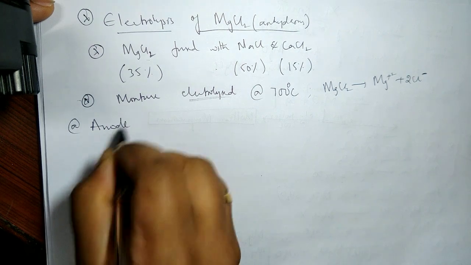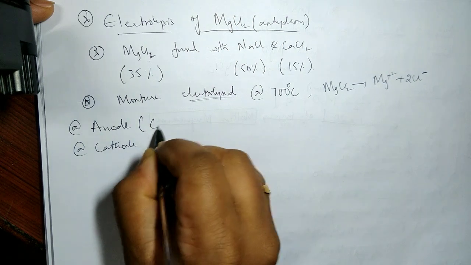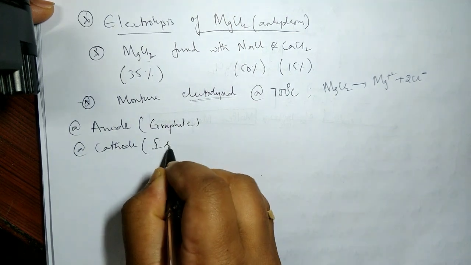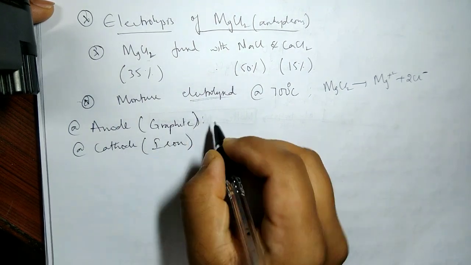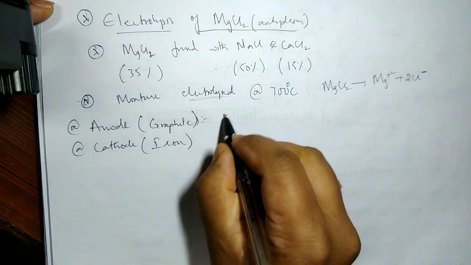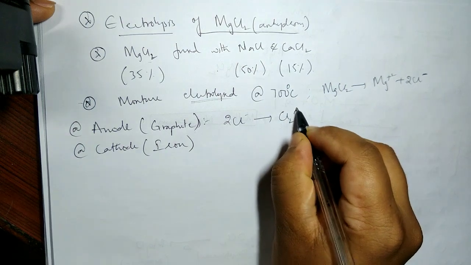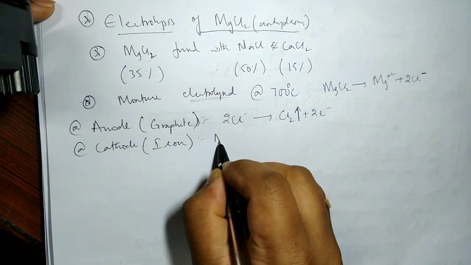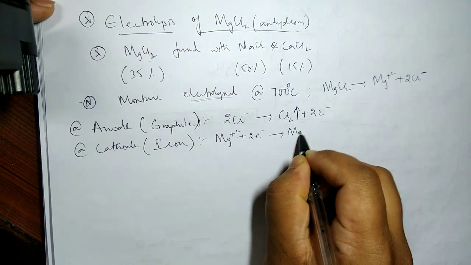What happens at the anode, what happens at the cathode, and who is acting as the anode? Basically a graphite rod, and the iron tank itself acts as the cathode. So at the anode, what happens? Which ions will come? The anode is positively charged, so Cl-. So 2Cl- will give out 2 electrons, forming chlorine gas liberated at the anode, and then Mg2+ will grab those 2 electrons and becomes our magnesium.